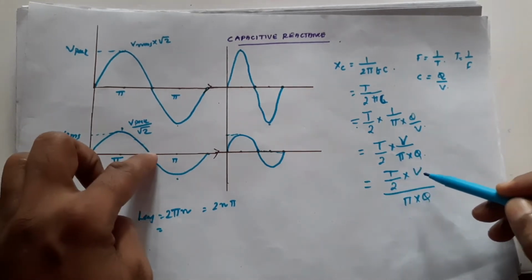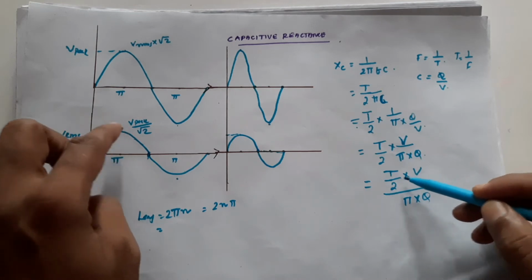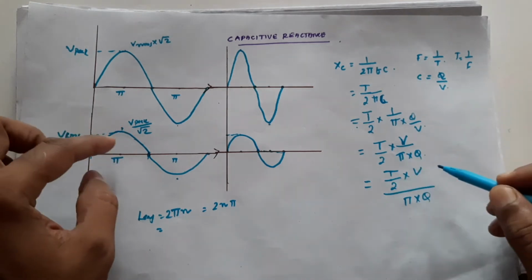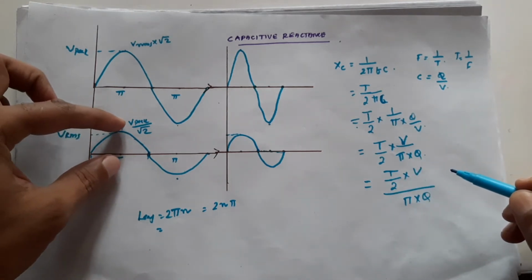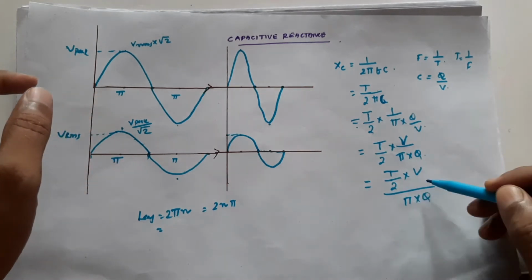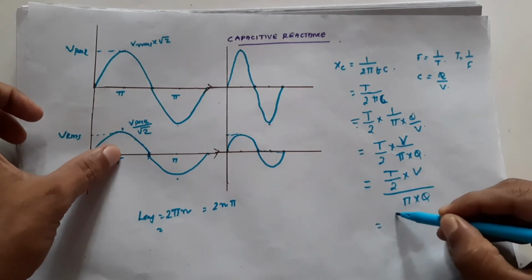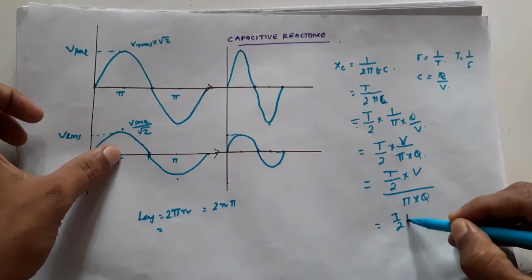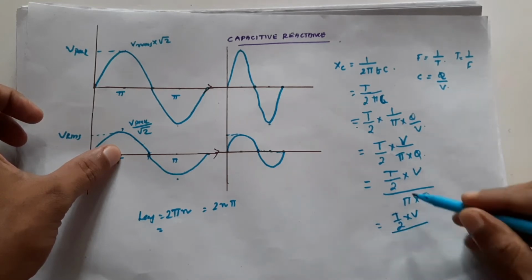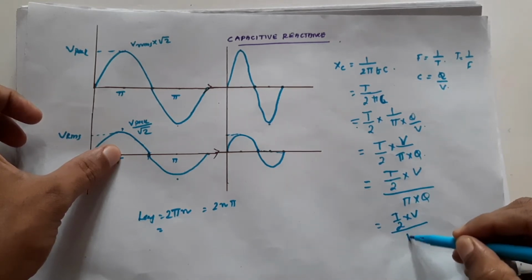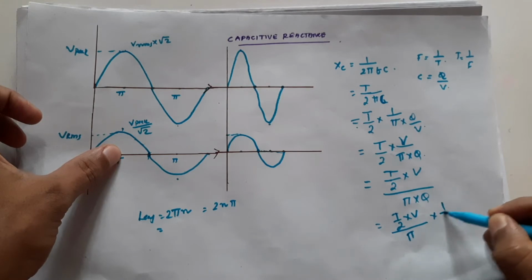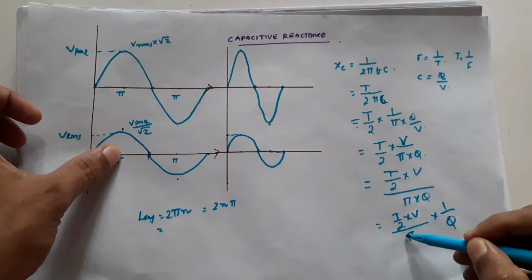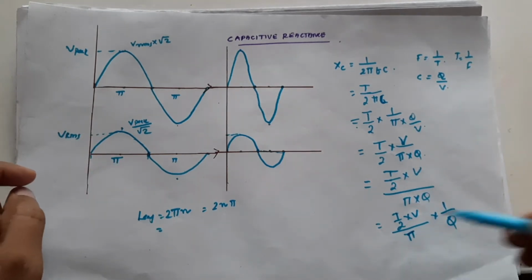That means in this particular time, what will be the voltage? This is given by this term. So T by 2 into V means what is the voltage at that particular moment, divided by pi into 1 by Q.